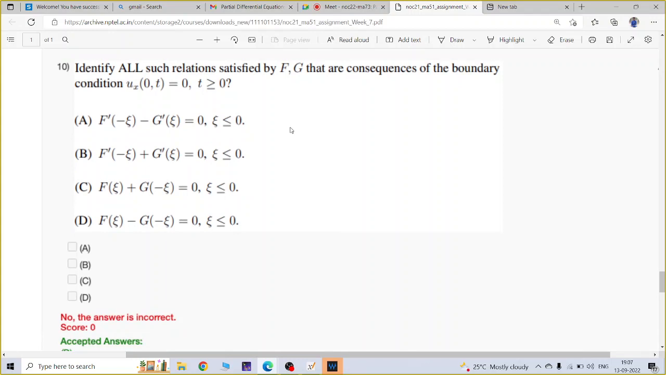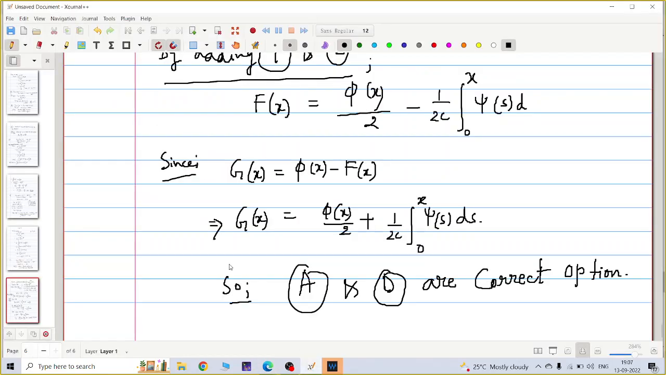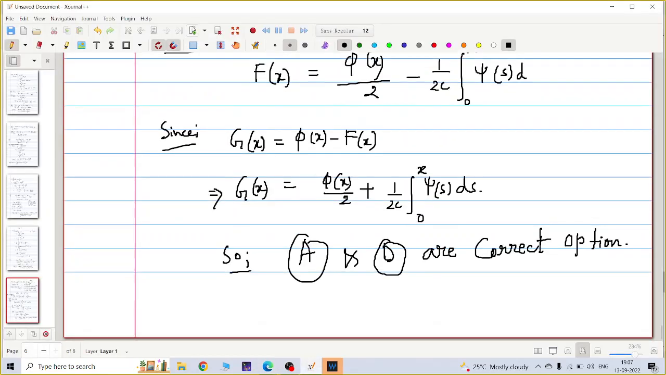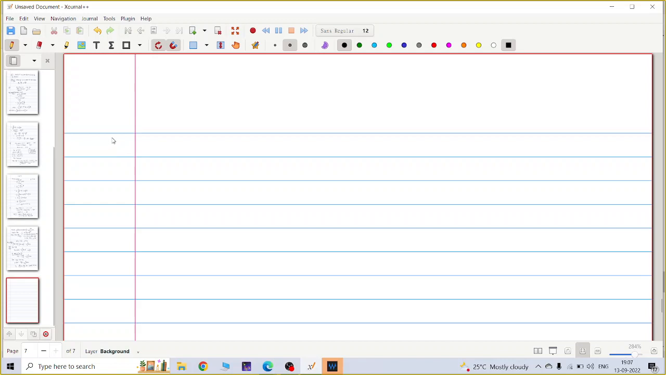Question number 10 is: identify all such f and g relations that are a consequence of the boundary condition u(x=0, t) is 0. Now you have to find some relation between f and g such that u(0,t) is 0. Let me write this on the next page. Question number 10. I have to find u(0,t) equal to 0.